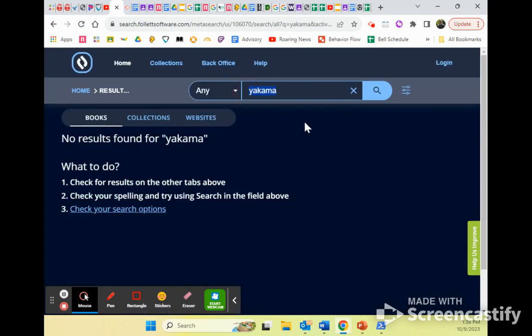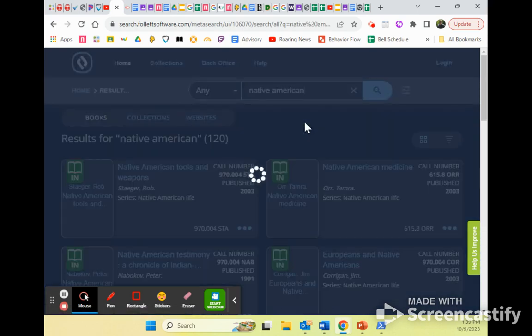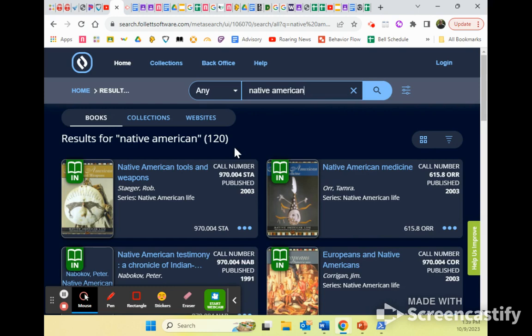My teacher has assigned me this works cited page, and I have to have at least one book, so I need a book. Well, maybe if I broaden my search terms a little bit and I look up Native American or American Indian. Oh, look, way more options.